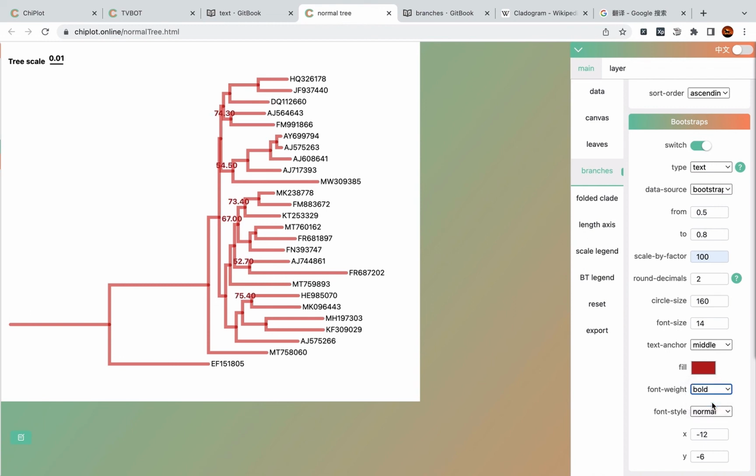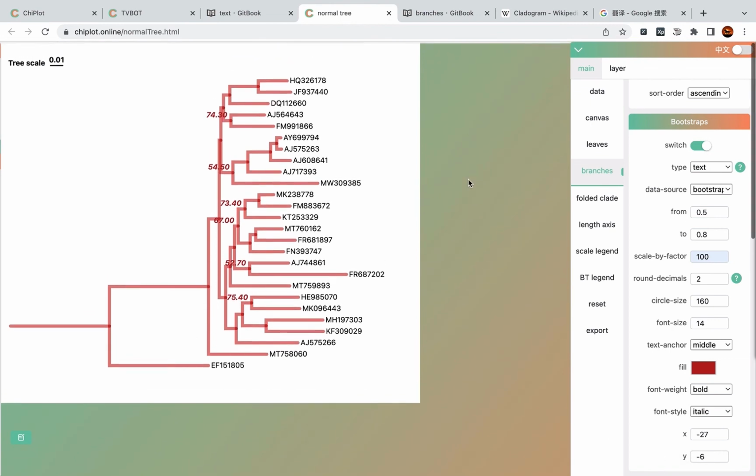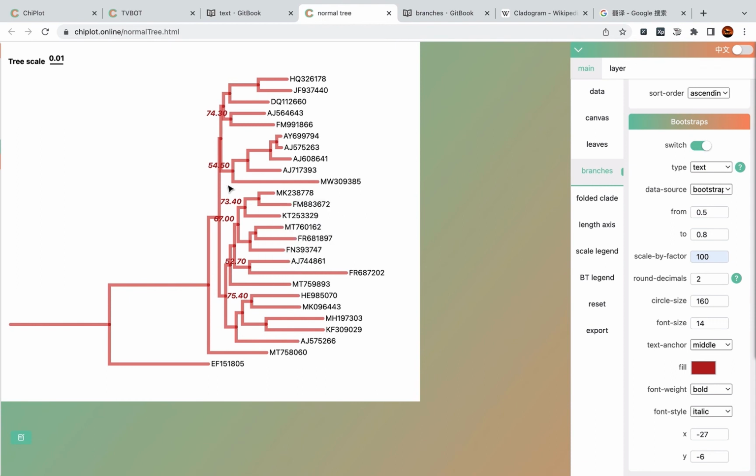font weight, font style, italic or normal, and the offset of the text value. You can check. And the most convenient function is that you can drag any one text to a new position, like that, like this.